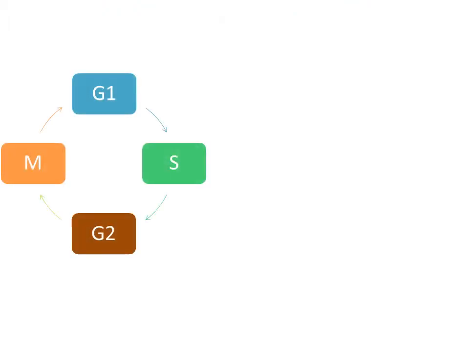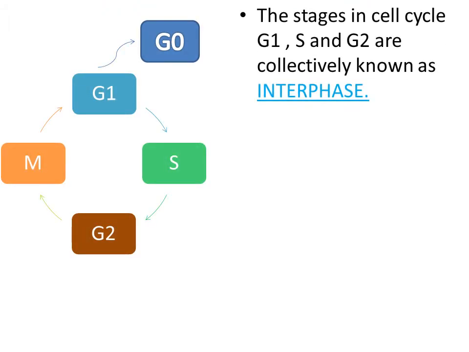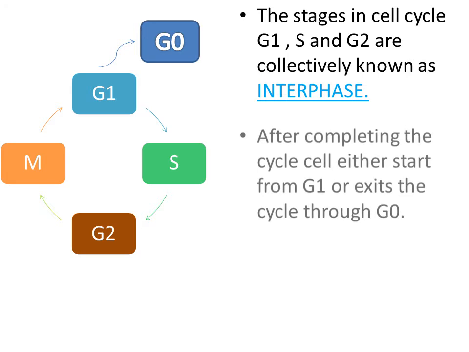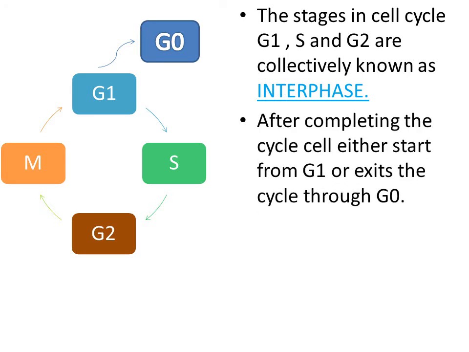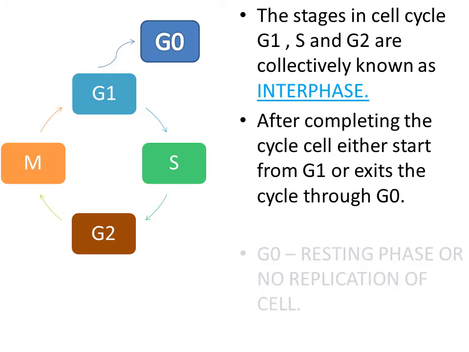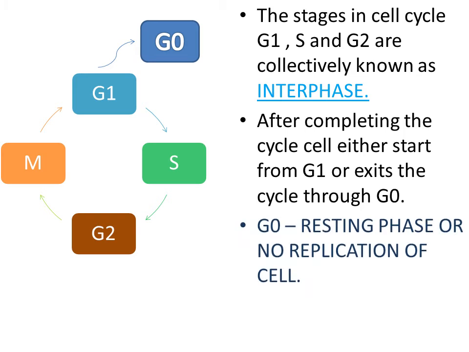The stages in the cell cycle G1, S, G2 are collectively known as interphase. After completing the cell cycle, the cell either starts from G1 again or exits the cycle through G0. The G0 phase cells are non-replicating and can stay there temporarily or permanently due to aging or deterioration.